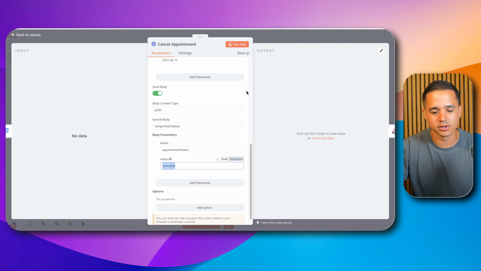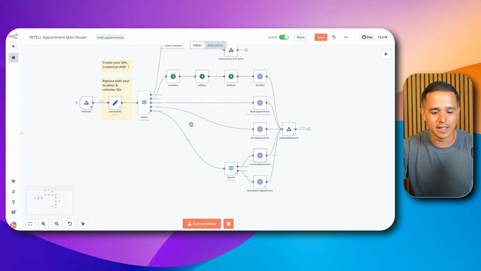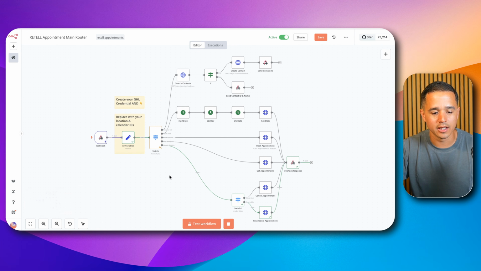And all this information for all these API calls are available inside of GoHighLevel's version 2 API documentation. But if you're using a separate system, I would do the same. I would just reference their API documentation and make sure that we structure these API keys appropriately. Now, that is pretty much the end of this system. Now, this system took me quite a bit of time to create, but what's very awesome is that this is working reliably, and this can be extremely helpful for businesses that rely heavily on appointment booking.